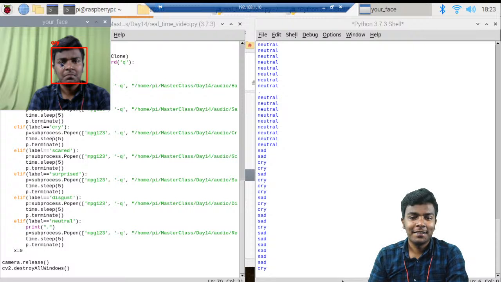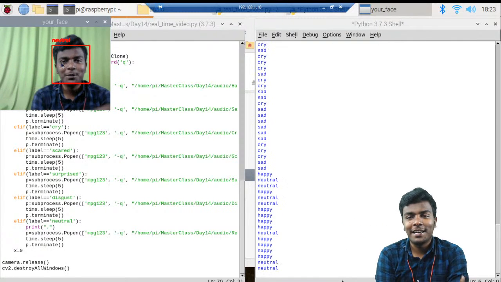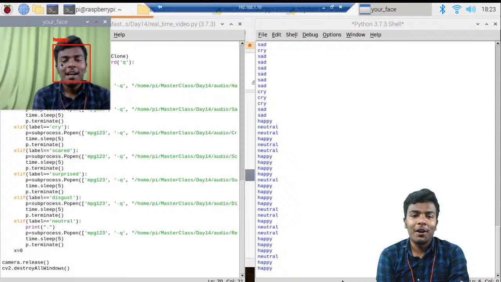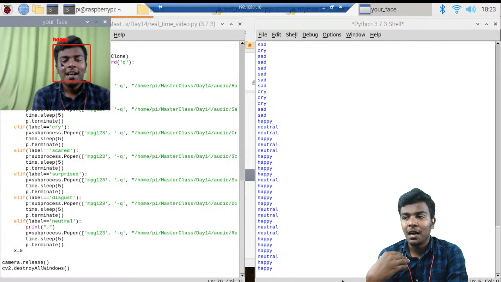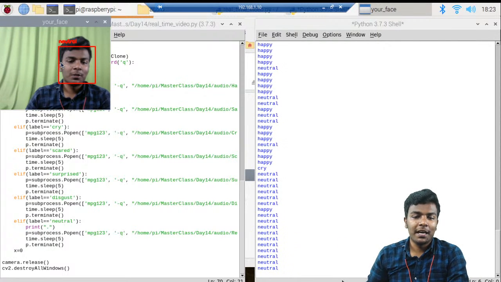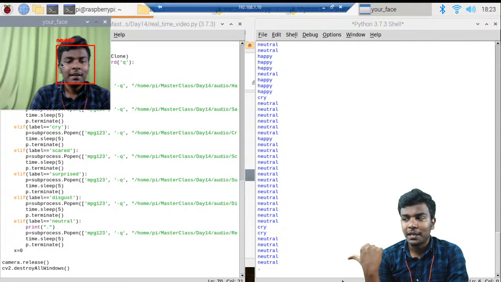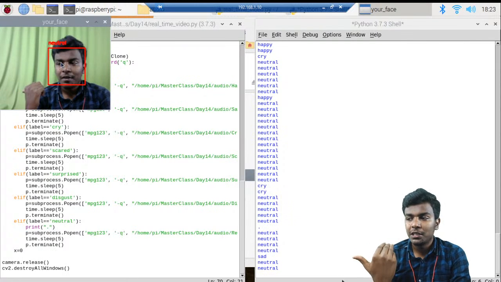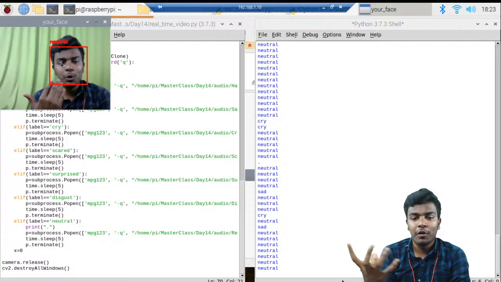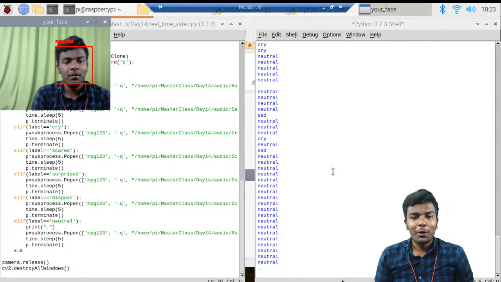Funny, right? For cry, we have put cry music just for interaction. Other than that, you can play a lot of music. For each and every emotion, we have played certain music here. So I hope you got how it's working. Whenever I'm laughing, it shows happy, and for neutral it plays a certain music. For each emotion, we can create or generate these kinds of sounds.